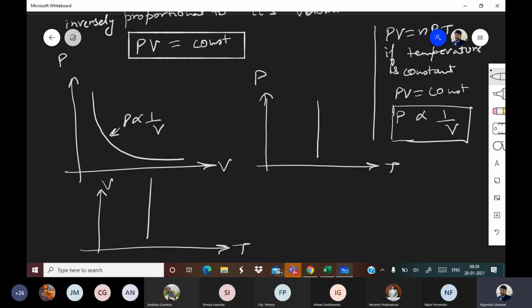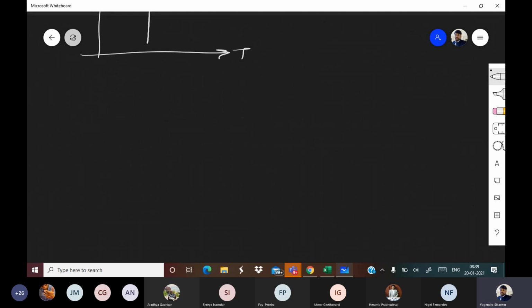Next. You can frame questions also based on this. And if you understand the gas equation well, then you don't need to separately memorize these formulas. In PV is equal to nRT, all these gas laws are included. Okay. Next. So this was Boyle's law.